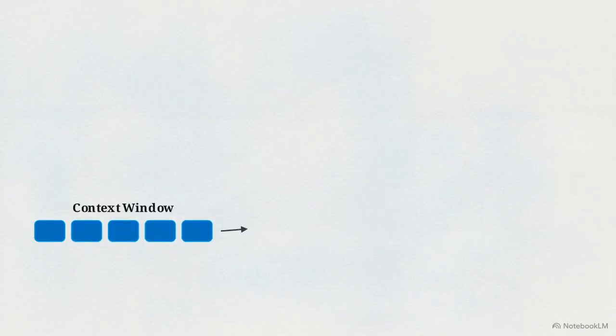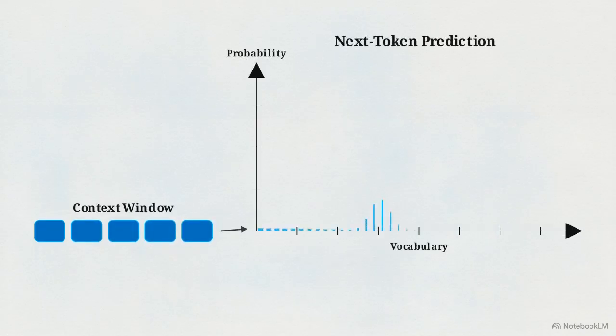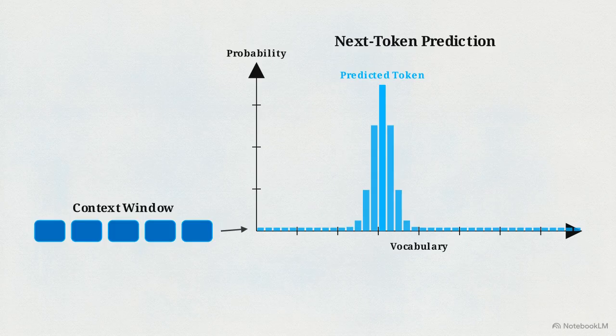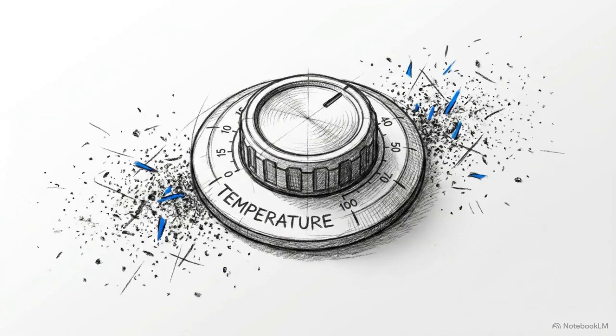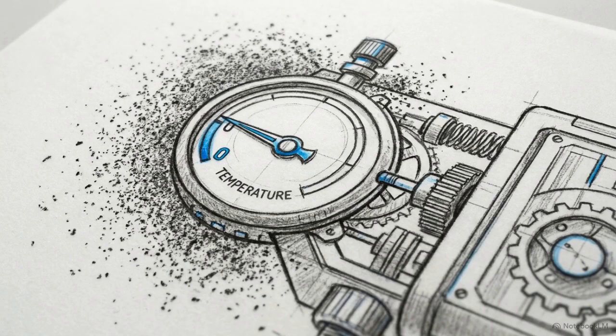This visualization represents how a model samples its next step. Based on the current context window, it generates a vast probability distribution of potential next tokens. When you provide ambiguous instructions, you flatten this probability curve. The model is forced to guess your intent, assigning similar likelihoods to widely different responses. You can adjust the API temperature to govern how randomly the model samples from this distribution, but temperature cannot inject missing logic. It alters the randomness, but it does not provide structural clarity.